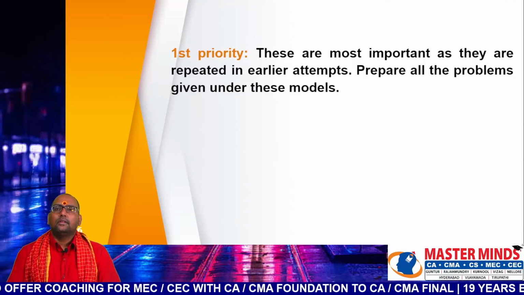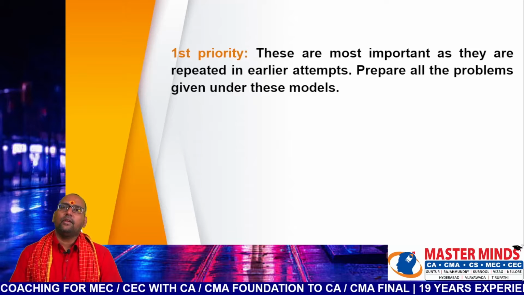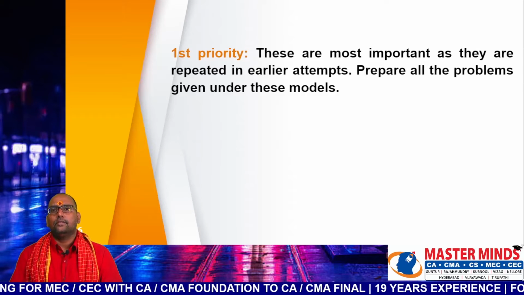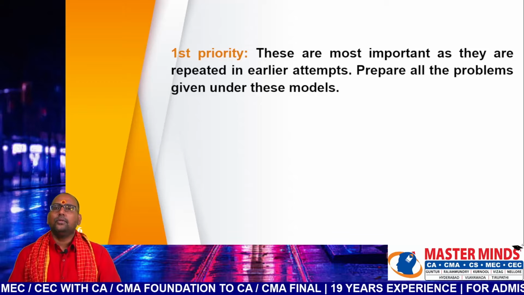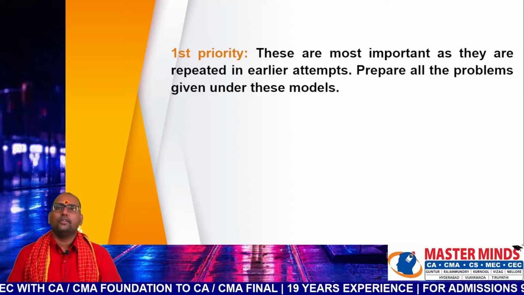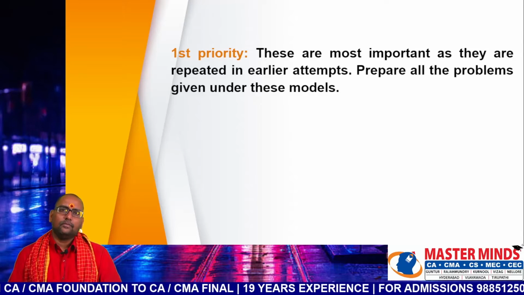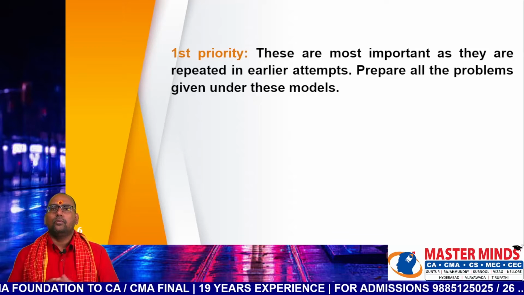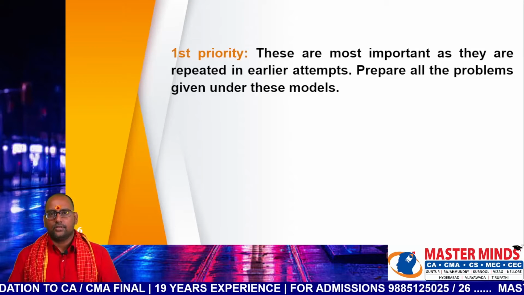Then 13.5 hours for revising the problematic and theory. So you know that there are 10 chapters in financial management. 8 out of them are problematic chapters. The balance 2 chapters are theory chapters.